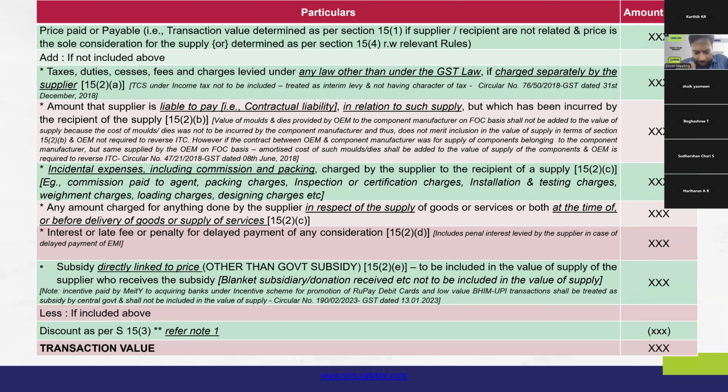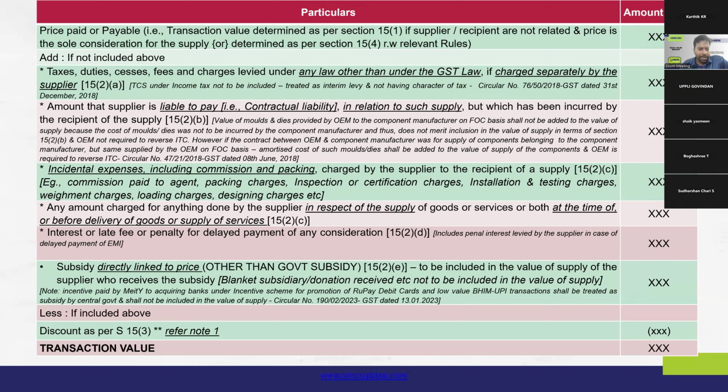So, what other expenses can be considered as incidental expenses? Example, if there is any commission that is paid to the agent and the commission is recovered from the recipient, or any packing charges, inspection charges, certification charges, testing charges, etc., or similar charges that are incurred in relation to such supply, that is incidental to such supply, and that is separately recovered from the recipient, should not be treated as a separate supply, but the value of such incidental expense that is recovered as a reimbursement, etc., should be added. Not as a reimbursement, that I will come to later, but just for the purpose of discussion, I am using the term reimbursement.